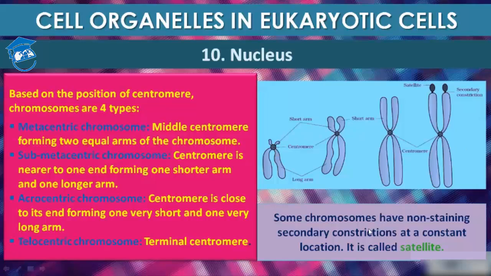Now, some chromosomes have a non-staining secondary constriction at a constant location, which we call a satellite. So this is the satellite, which is present in a few chromosomes, and this is a non-staining secondary constriction. See, this was the first or primary constriction, which we call the centromere, and this is the secondary constriction, which is non-staining and present at a constant location, which we call a satellite. Okay, but it is present only in a few chromosomes.